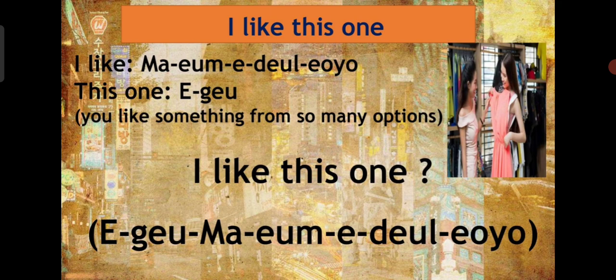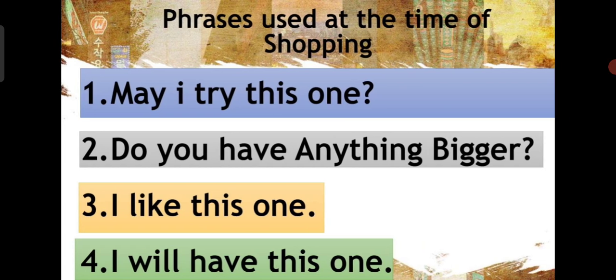And let's study our last phrase. What is it? It is I will have this one. So you have so many options, so many dresses, you tried them, asked for anything bigger and smaller, and finally you are going to purchase a single dress or two, whatever you want.